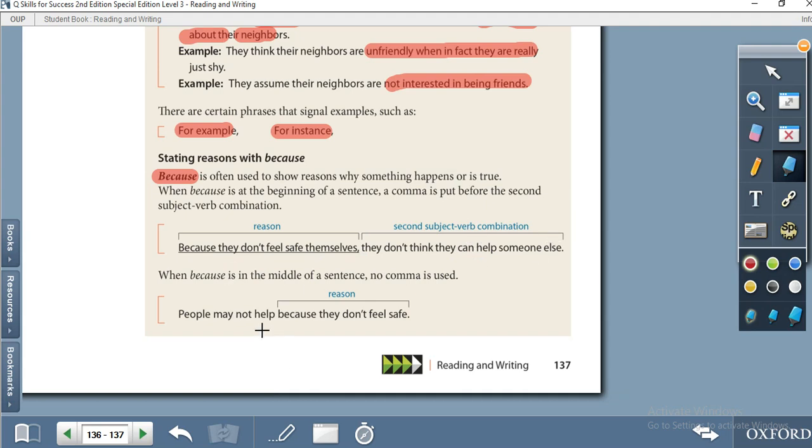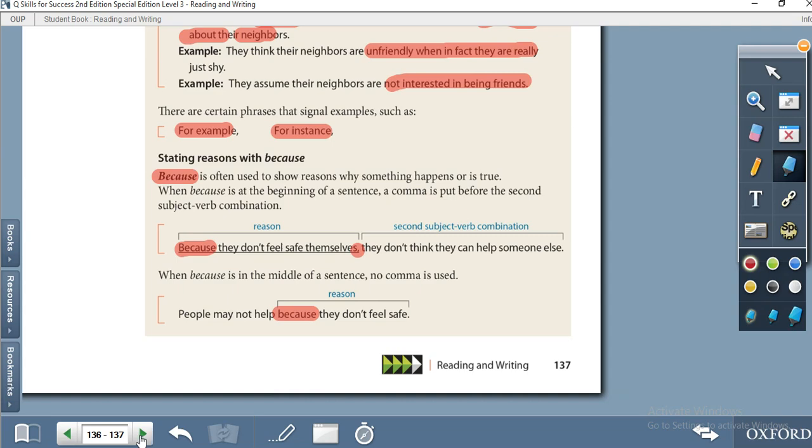So, reason. If you are writing because at the beginning of the sentence, you have to put a comma in the middle, I mean after the first phrase or first clause. But if you are using because in the middle, you don't need to put a comma.